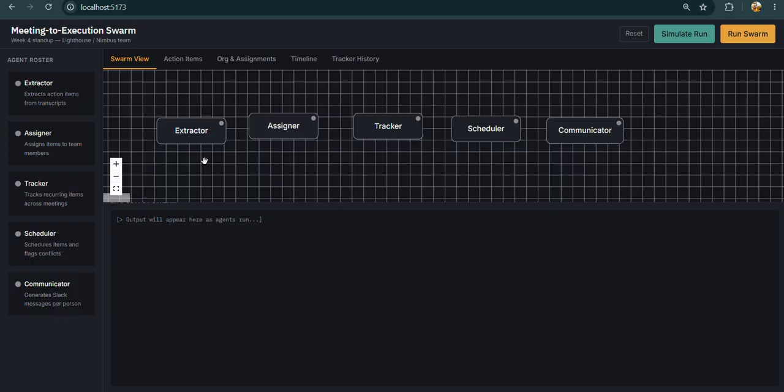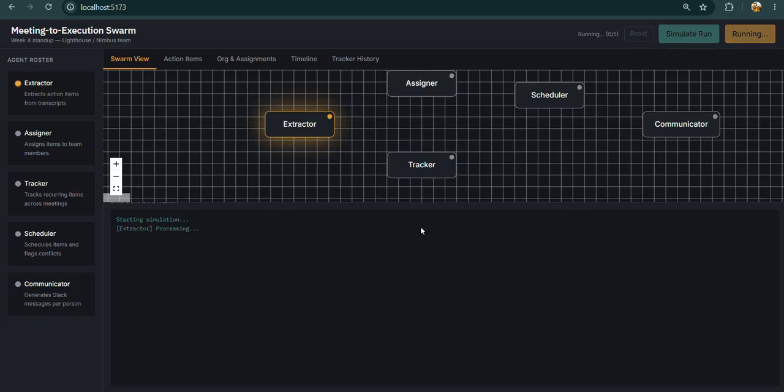Let's call it an action item, and this action item will go through this process, and the work of all these five agents together is to complete that action task as soon as possible. So it will go through the calendars, through the pending tasks, to the employees who are busy and everything, just to make sure that the task is implemented as soon as possible.